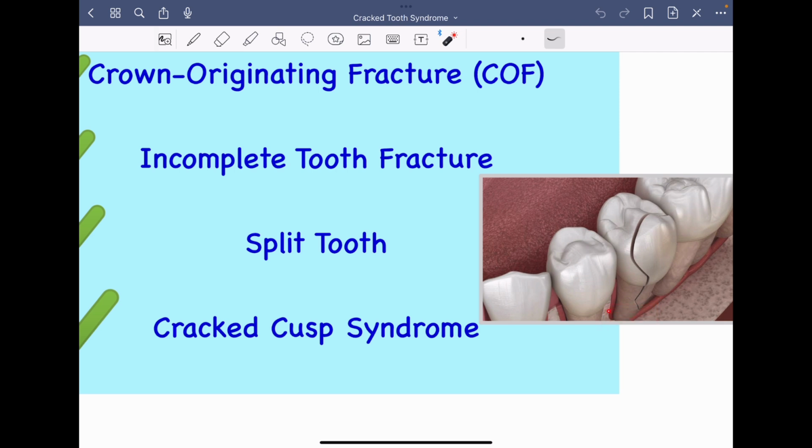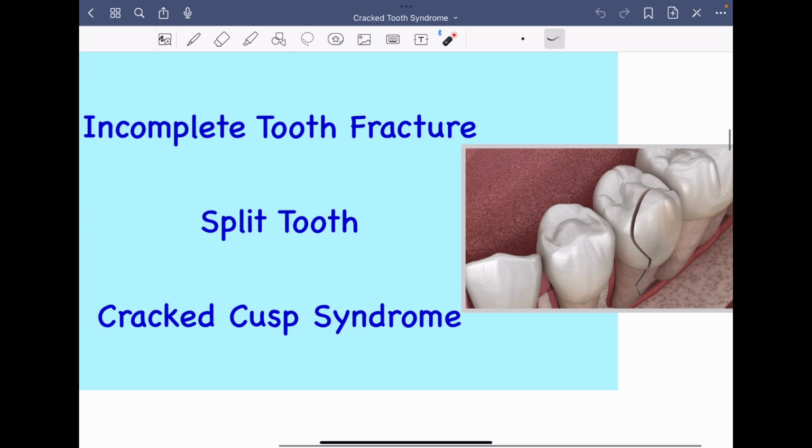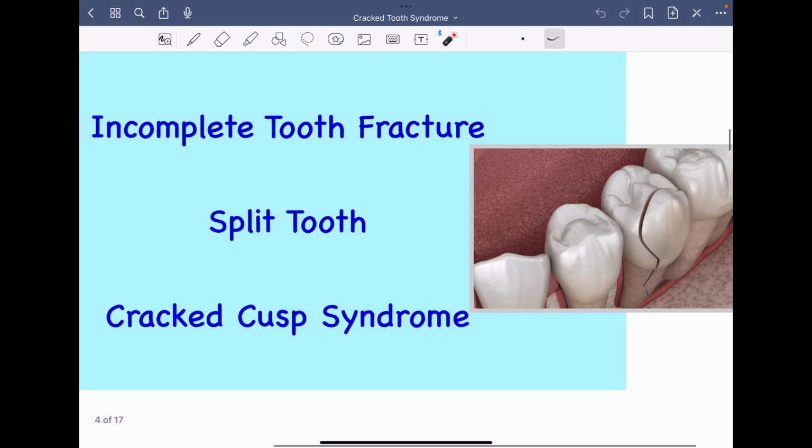It is only up till the middle 2/3. The apical 1/3 is spared, right? Therefore it is also known as incomplete tooth fracture. And because the tooth is split into two parts, here you can see from the cusp the tooth is split into two parts, therefore it is also known as split tooth or cracked cusp syndrome, right? The cusp is cracked, so it is also known as cracked cusp syndrome.